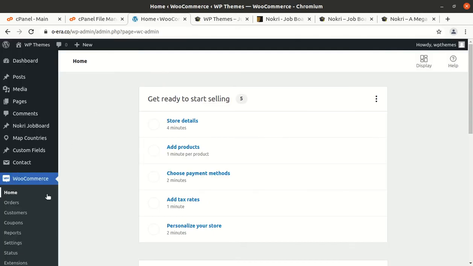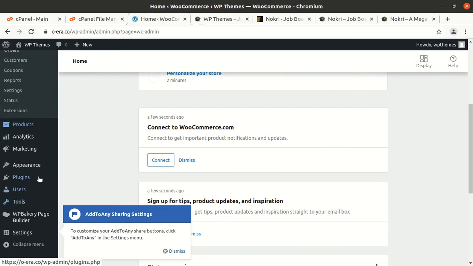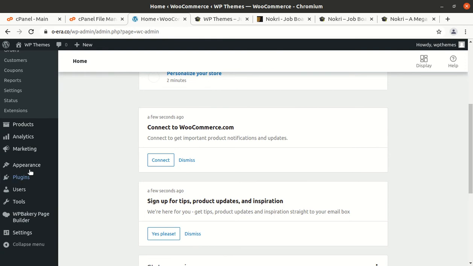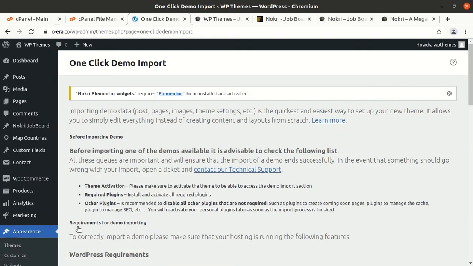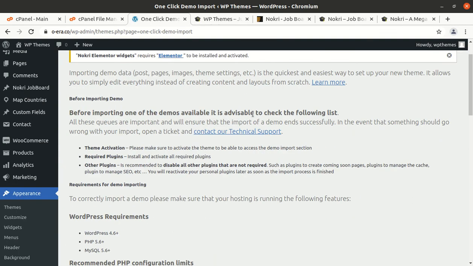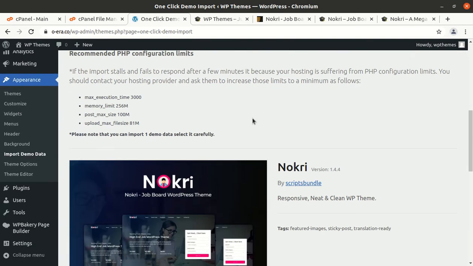At this stage we need to go for the demo content. Import demo data lies under the appearance tab, so just click on import demo data. Naukri Elementor widgets require Elementor to be installed. Okay, so we need to install Elementor first.